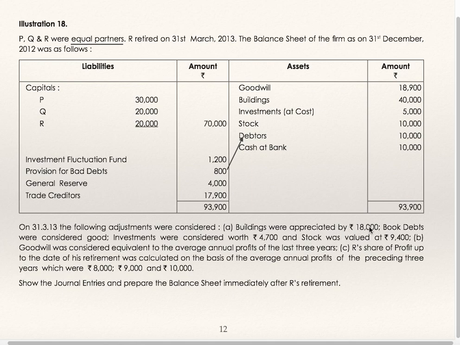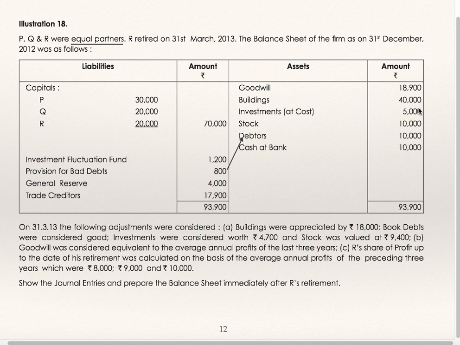By 18,000, revaluation credit. Book debts, that is debtors, were considered good. That means provision for bad debts is no longer required. It is to be transferred to revaluation account. Credit of revaluation, provision for bad debts 800. Investments were considered worth 4,700.